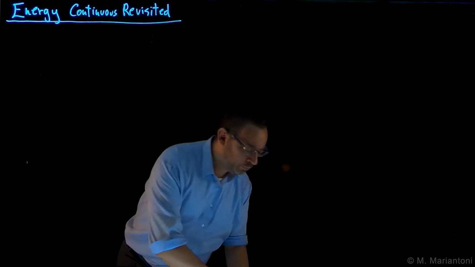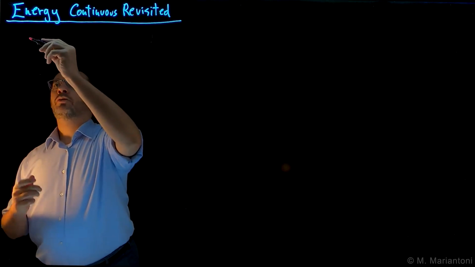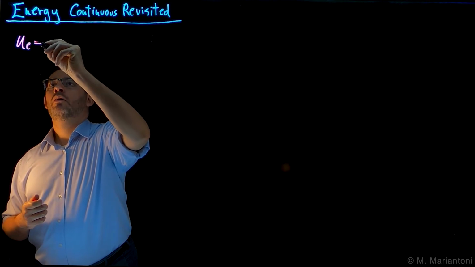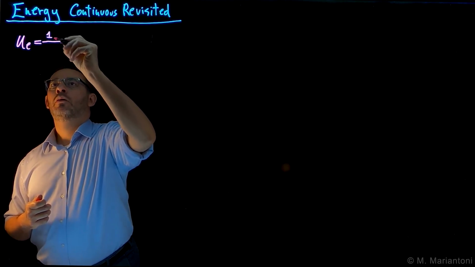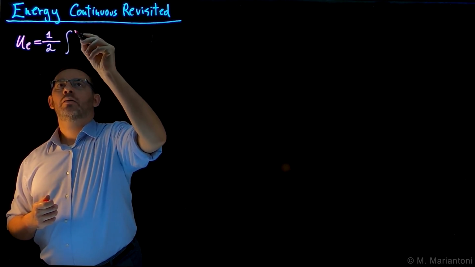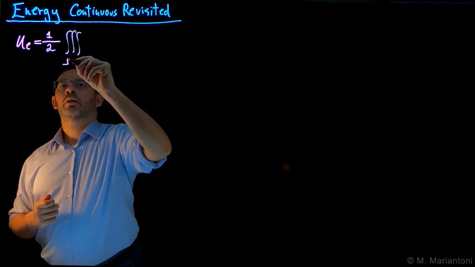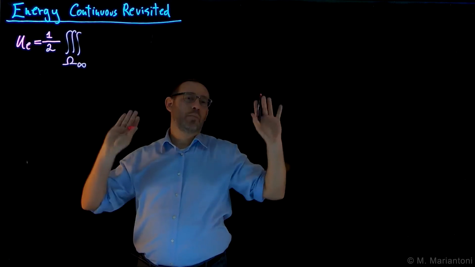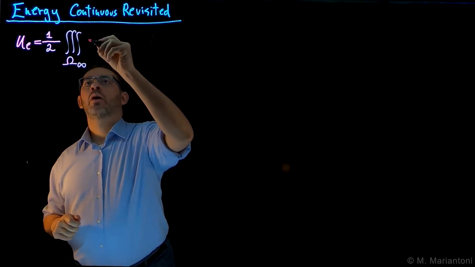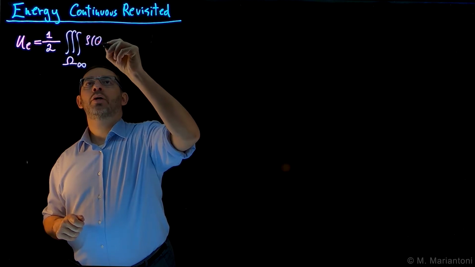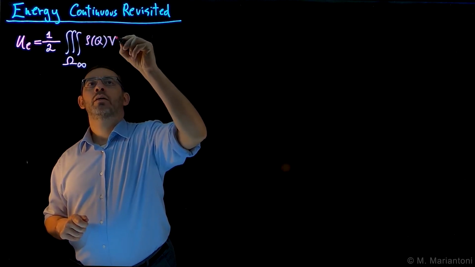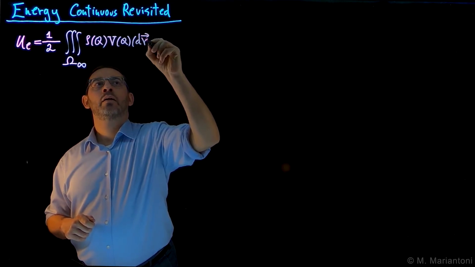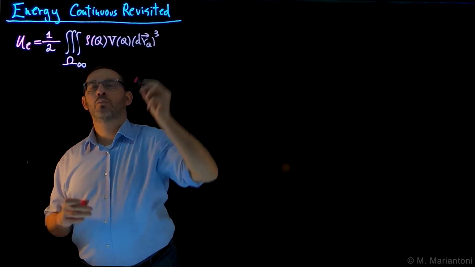We know that the electrostatic energy for a continuous charge distribution is given by U_E equal 1/2 the volume integral in a super region capital Omega infinite, which is the entire universe, or our entire lab, if that's sufficient, of rho at point Q times V at point Q times dr_Q cubed.